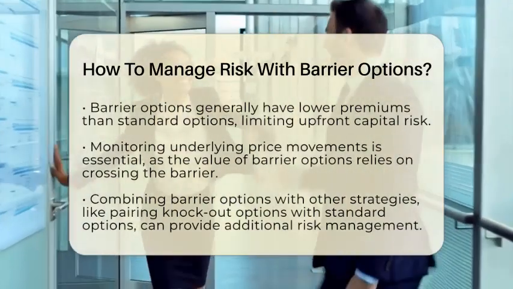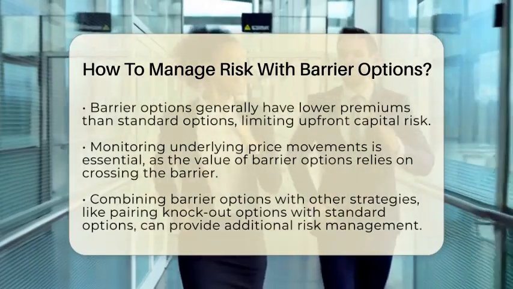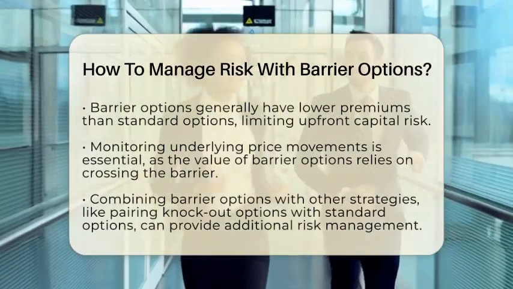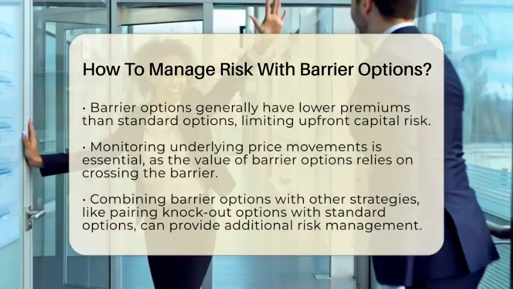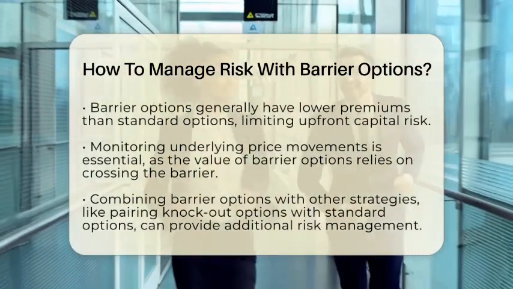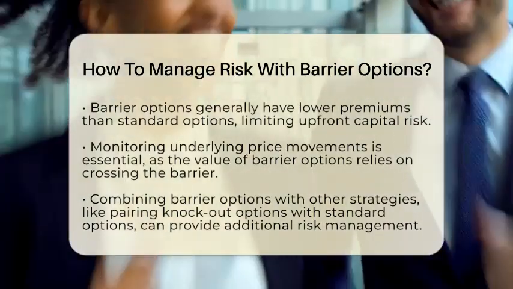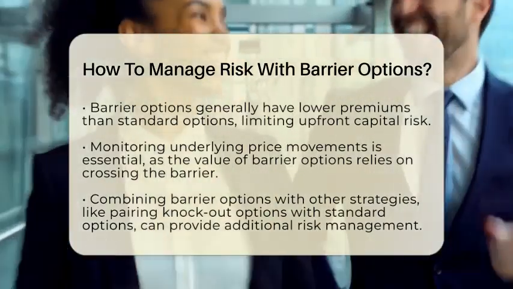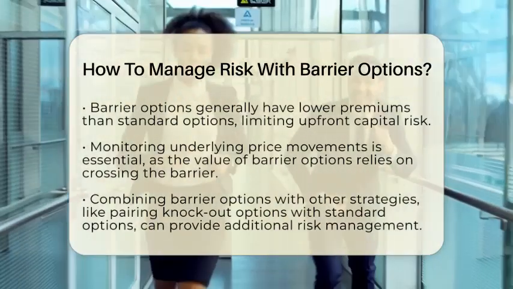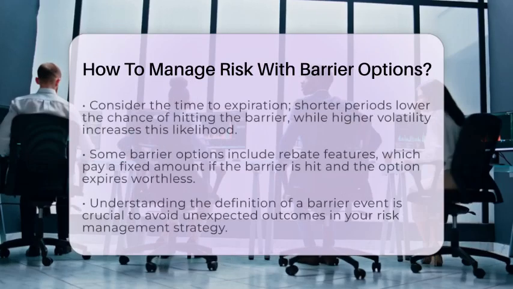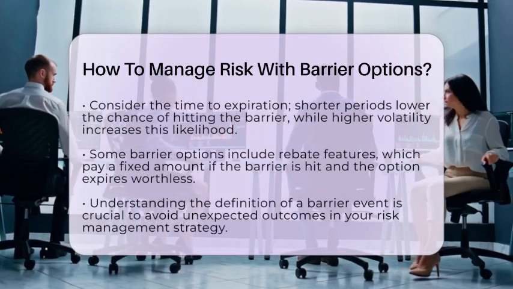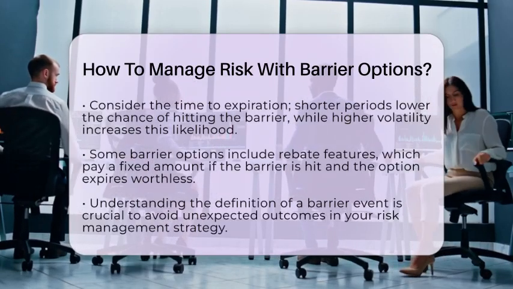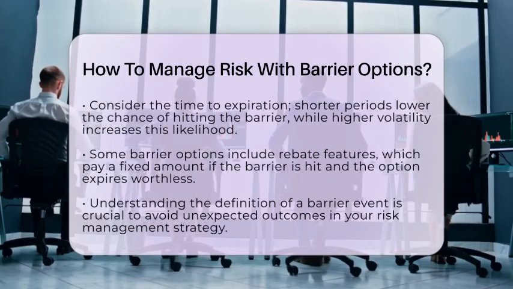Monitoring the underlying price movements closely is vital. Since the value of barrier options depends on crossing the barrier, you should actively track the stock price relative to the barrier level. Be ready to adjust or close positions if the underlying approaches the barrier, based on your risk tolerance. Combining barrier options with other strategies can also be effective. For instance, pairing a knockout option with a standard option can help hedge against adverse price movements while still capturing upside potential.